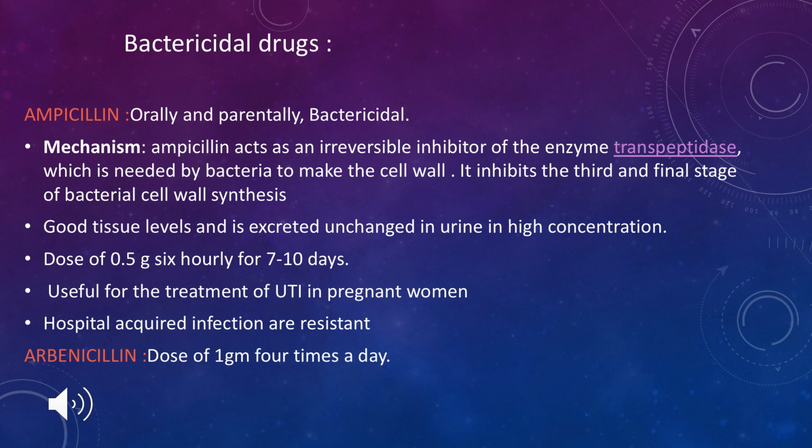Without a cell wall, the bacteria can't survive. But our drugs prevent this enzyme transpeptidase, thereby the bacteria can't make the cell wall and can't survive. The bacterial cell wall synthesis is prevented. That is how these drugs act.